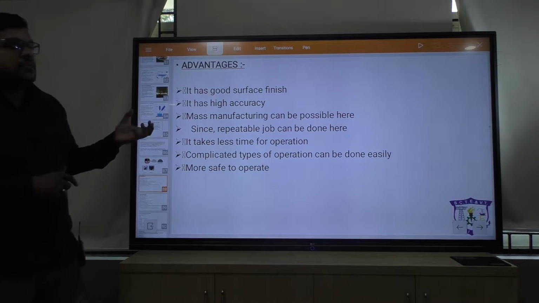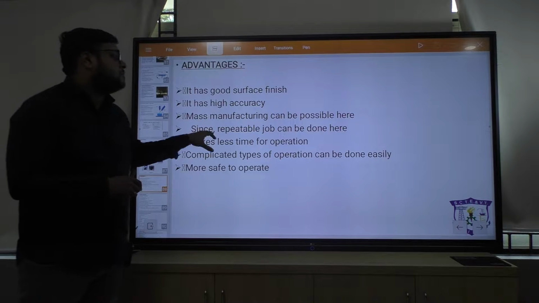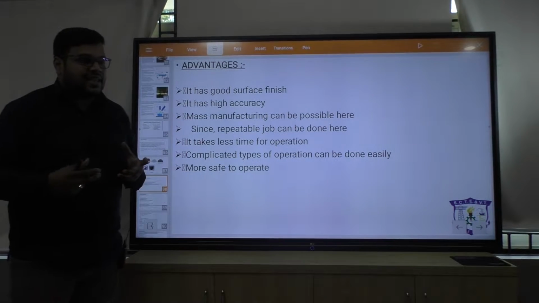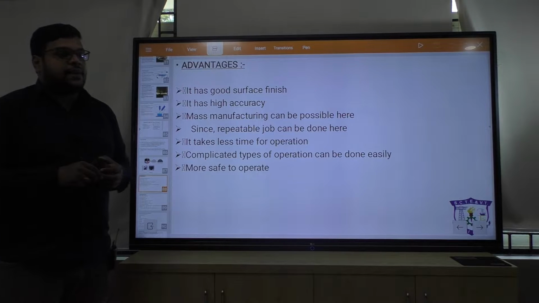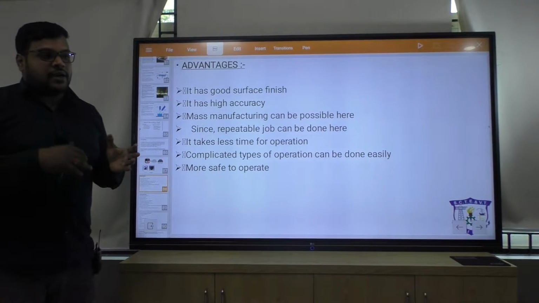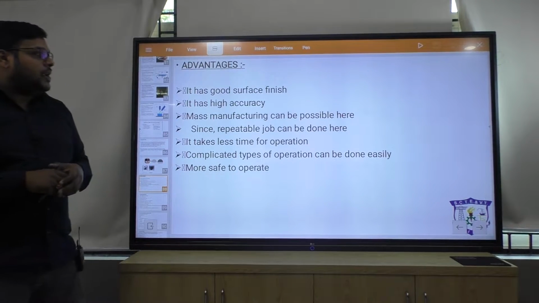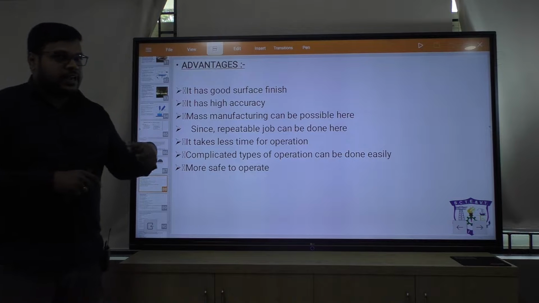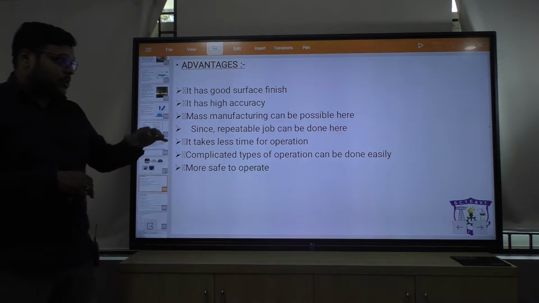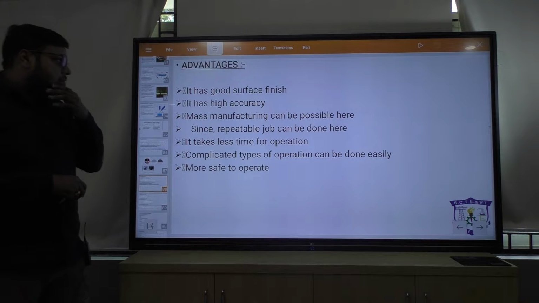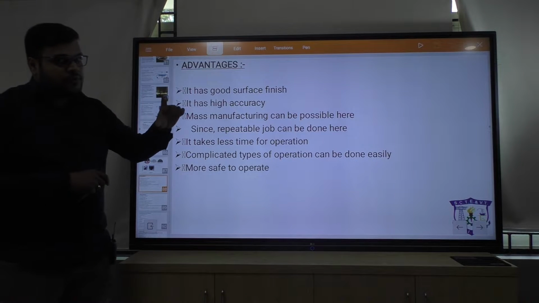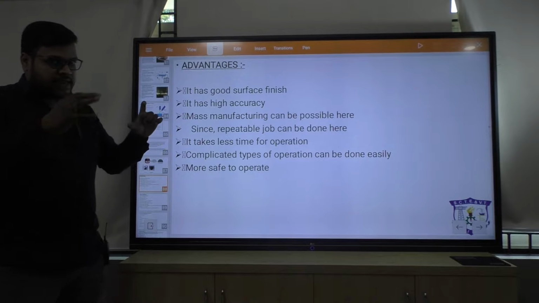Mass manufacturing can be possible here, that we have to understand. Mass manufacturing will be possible because we are following some type of program in CNC machines. So what happens if you have to create a product and you want 100 pieces of that product? You create a program for that product, and after that you can create 100 products from it. Your program will be the same, but mass manufacturing and repeatability of the job will be possible, means from one program you can create 100 objects or products.